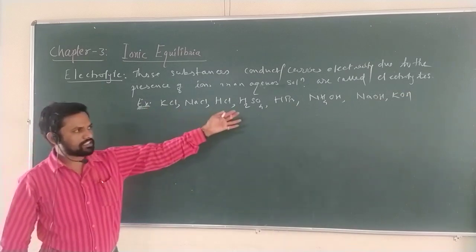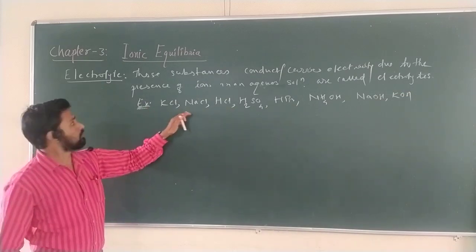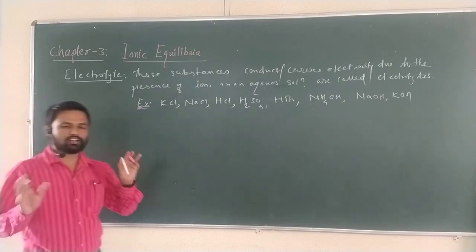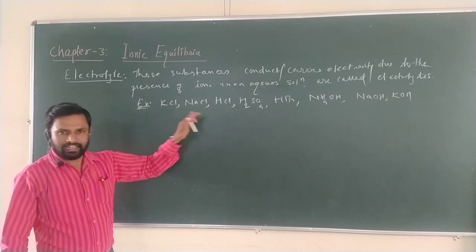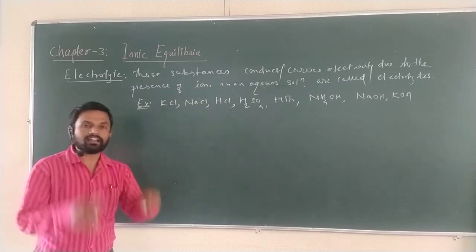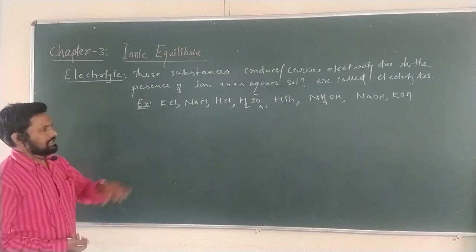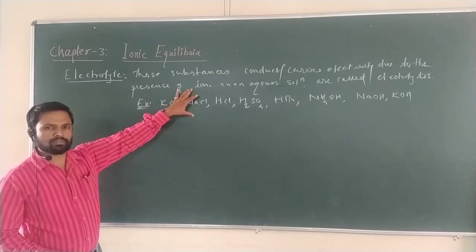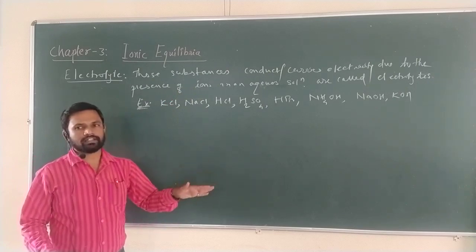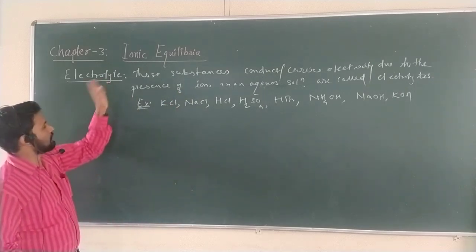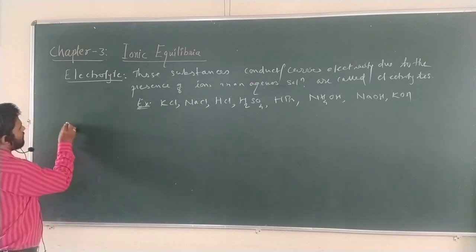Here those are nothing but acids, bases and salts. They behave as electrolytes. Why? Because they carry electricity due to the presence of ions in their aqueous solution. Those compounds which form ions in an aqueous solution carry electricity due to the presence of ions. Therefore, they are called electrolytes. Very simple. Now, let us consider non-electrolytes.